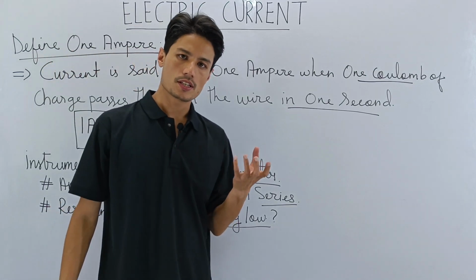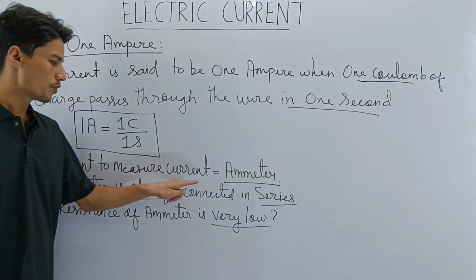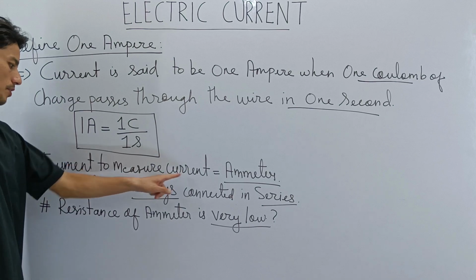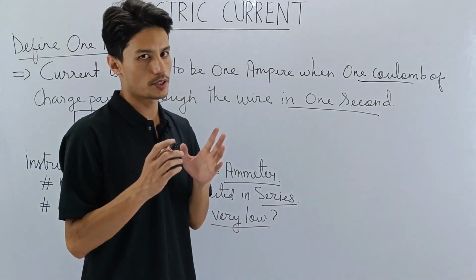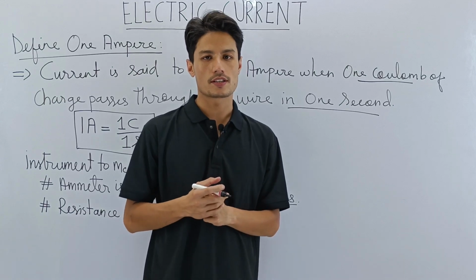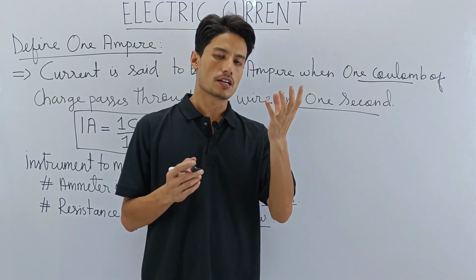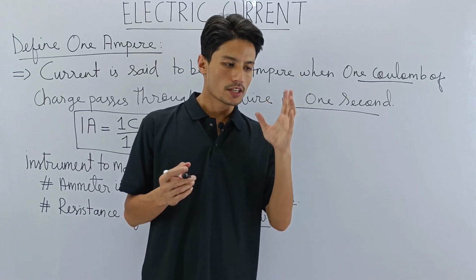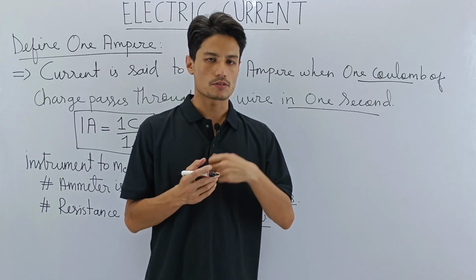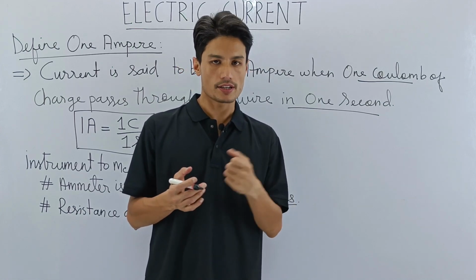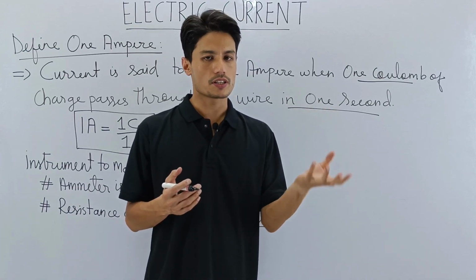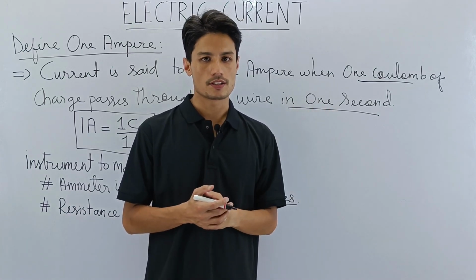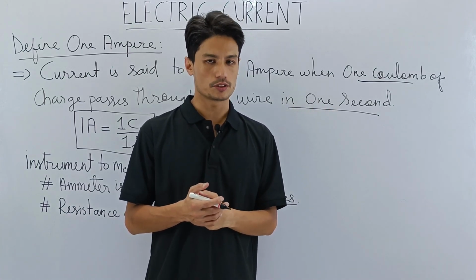To answer this question, you just tell me for which purpose is an ammeter used. The ammeter is used to measure current. Resistance, on the other hand, is a property of a substance to oppose the flow of current. So if the ammeter has got high resistance, then it will oppose current flow, isn't it? So then how will it help you to measure current? It makes sense, no? If the machine to measure current opposes the flow of current, then how will it give you the current reading? Understood?